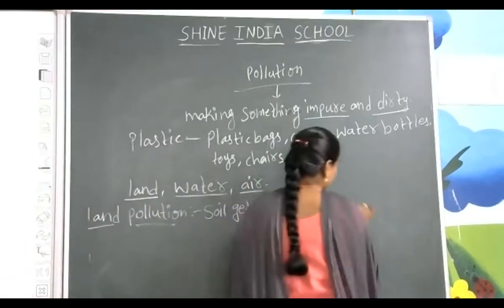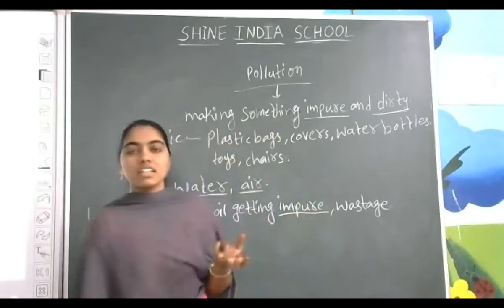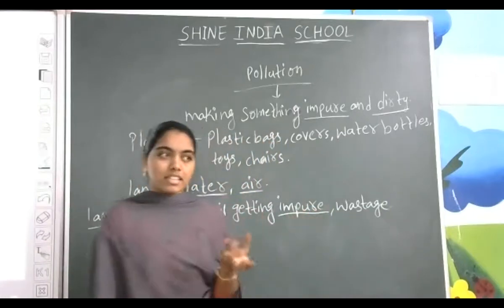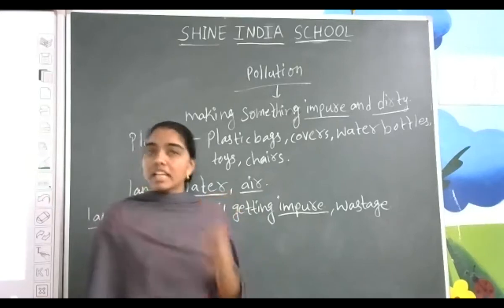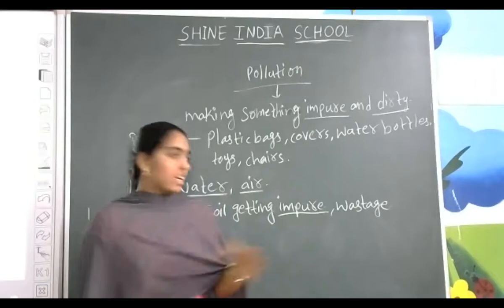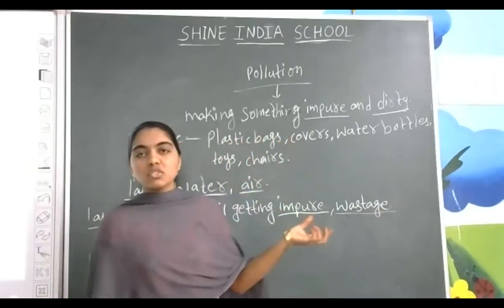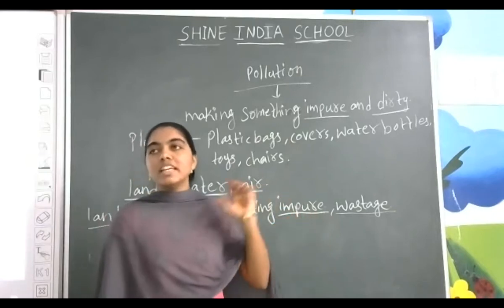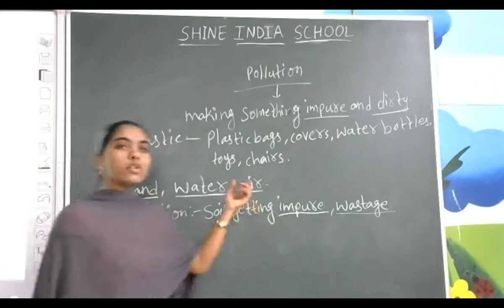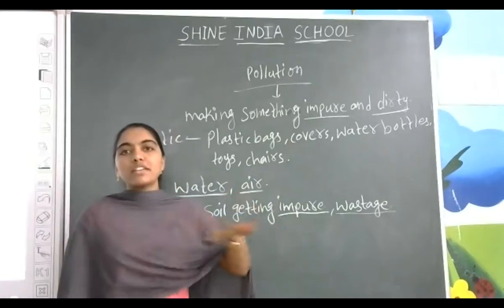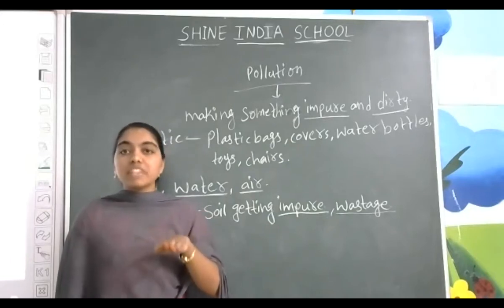Mostly the wastage. What type of wastage can you see? Yes, like covers, boat tails, animals, whatever dead animals, living things, some other things. Whatever is not in use goes into the dustbin. So it has been there as wastage. Mostly it is going with the help of the plastic. So we need to control the plastic. What is the main thing here? So the soil getting impure means the outer part of the soil is getting impure, while we are using all types of chemicals.